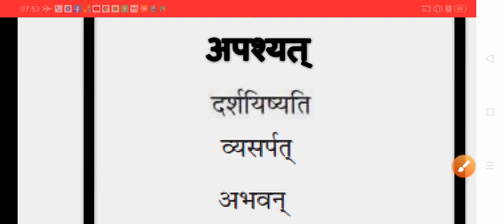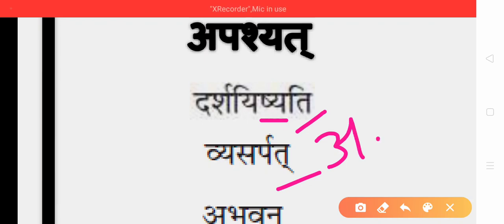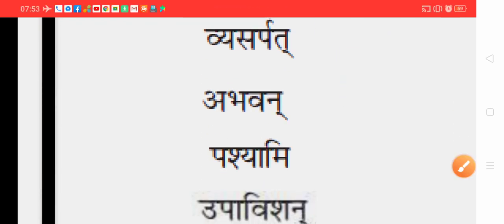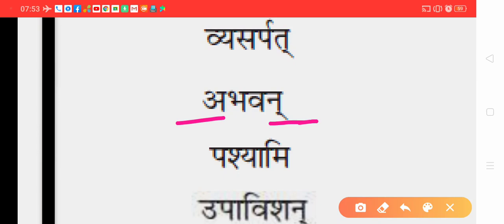Darshayisyati, sya is there, so future tense, and t is there, third singular, future third singular. Vyasarpat, at sound stands for past third singular. Abhavan ending with n, and beginning with a, so past third plural. Ta stands for singular, n stands for plural, past third plural.